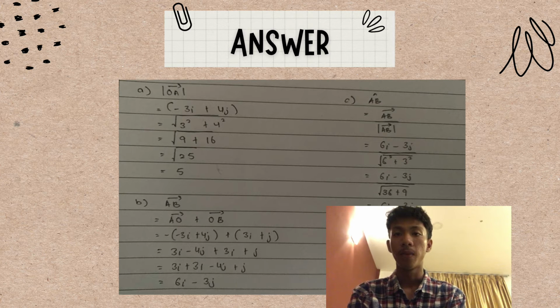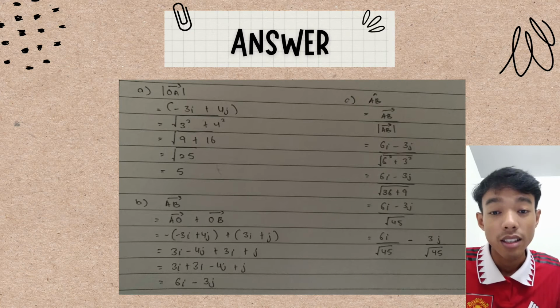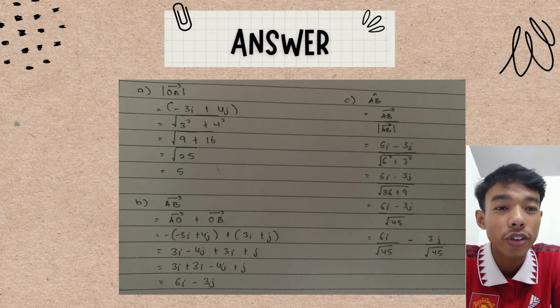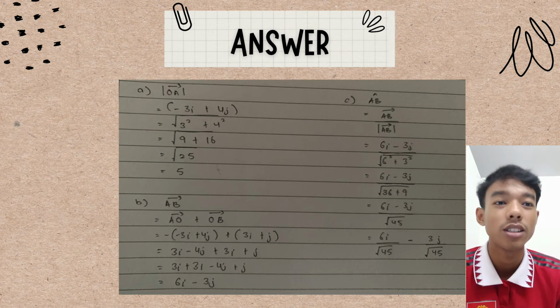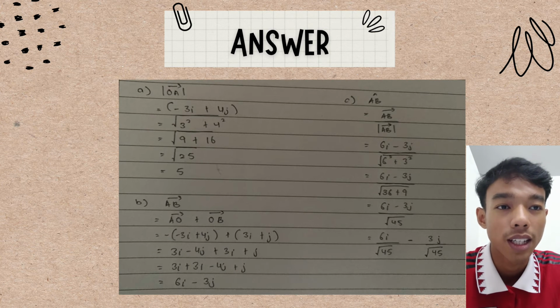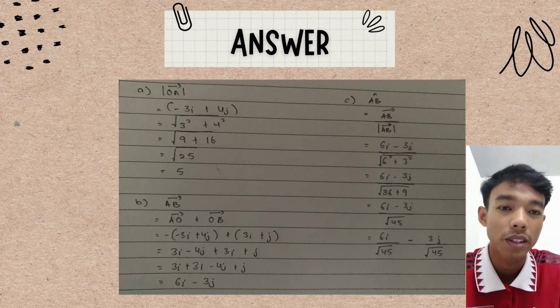Adding together, 3i plus 3i and negative 4j plus j, we get the answer 6i minus 3j.